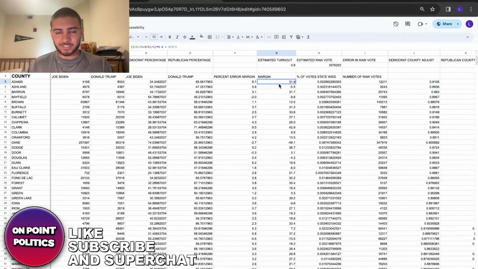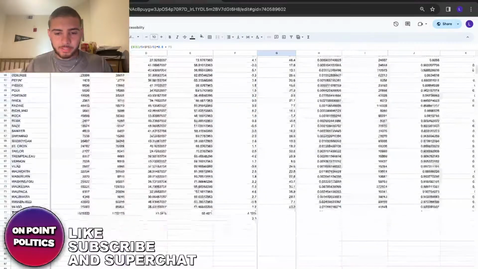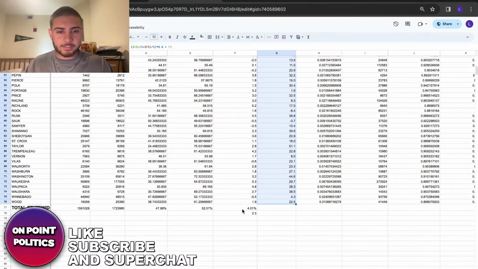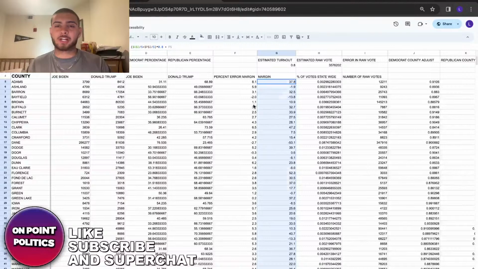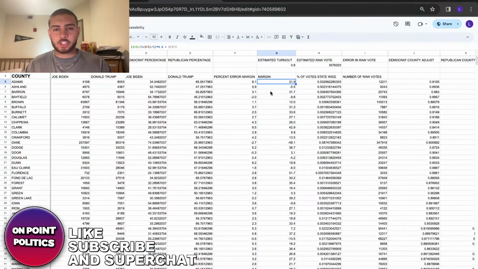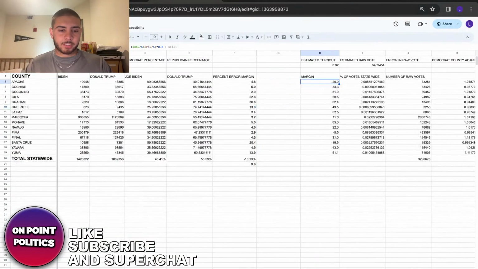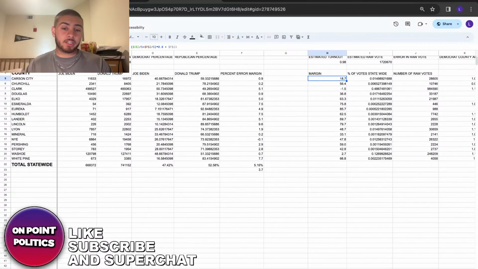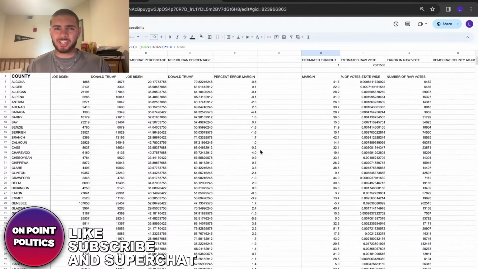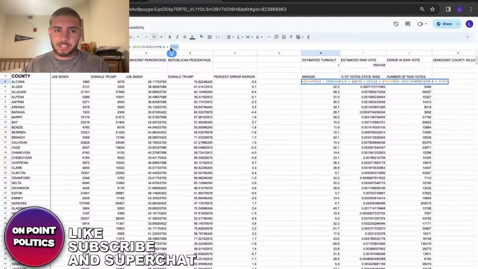Wisconsin, on the other hand, if you were to do it by the margin there, he ends up winning it by 4. So it's like a point difference when I change the methodology. And he's still winning Arizona. He's still winning Nevada, but he loses Georgia? Like, it doesn't make sense. It just straight up does not make any sense.